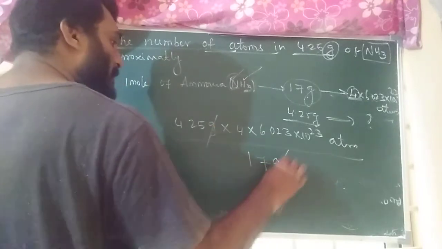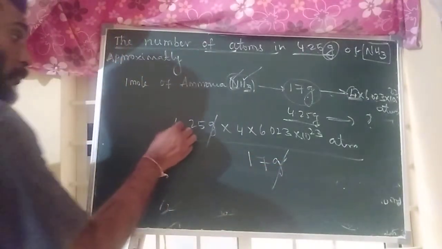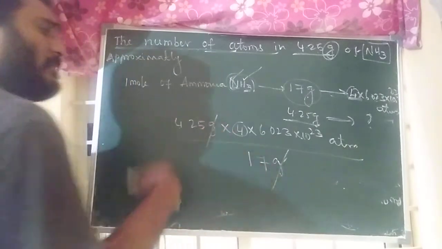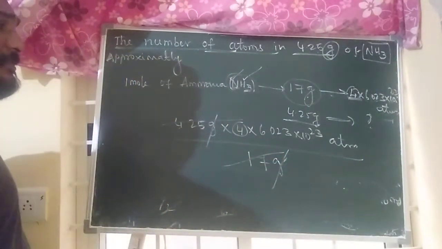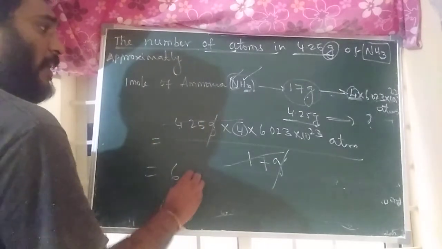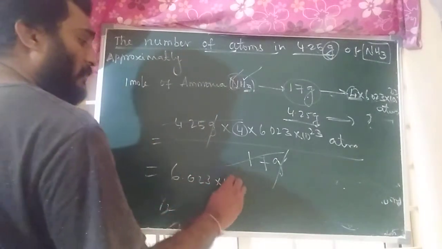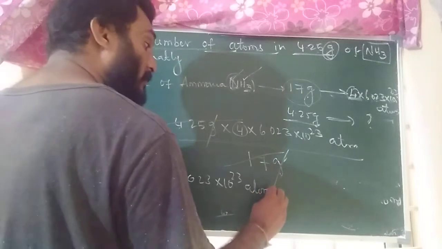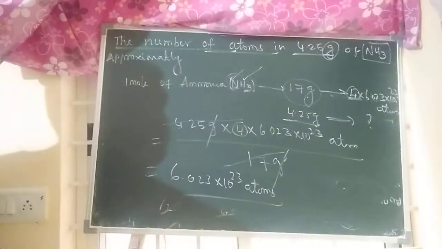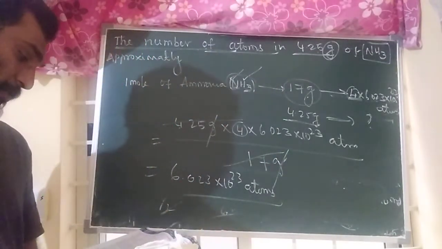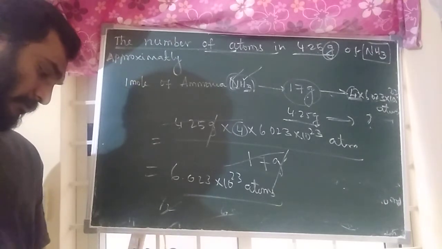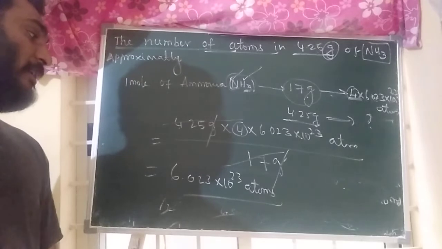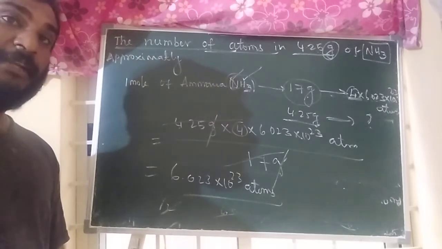Grams get cancelled. 4.25 into 4 is almost 17 only, correct? So they get cancelled. What is left? 6.023 into 10 to the power of 23 atoms.